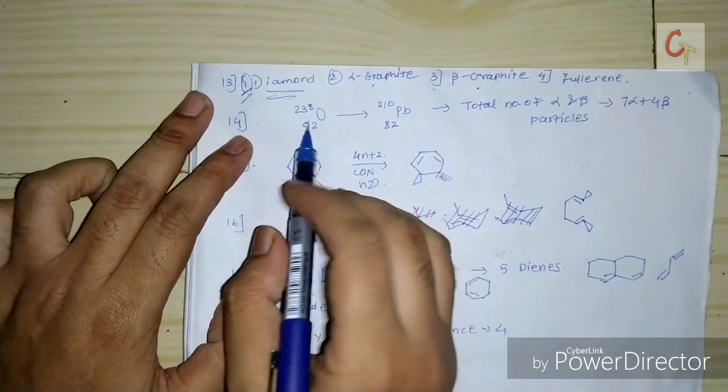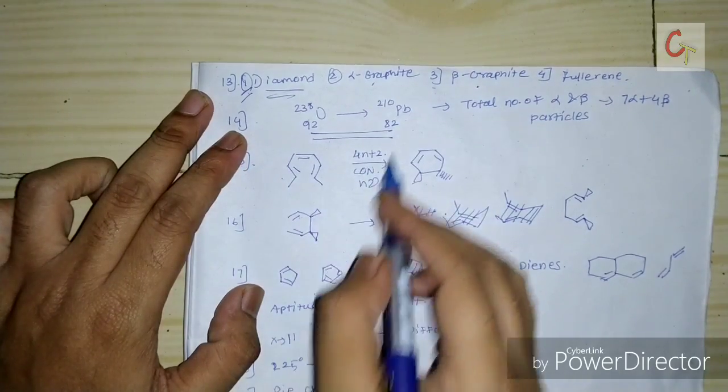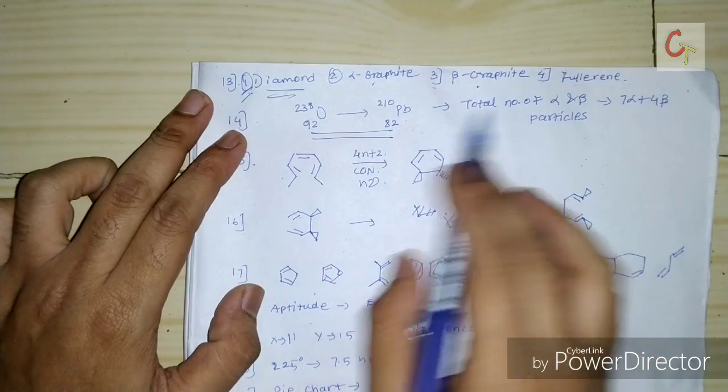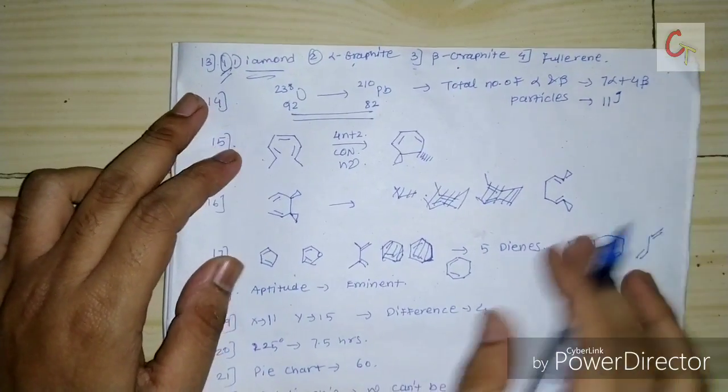And the next question is, this reaction is given from uranium to lead, where decay is happening. So they ask about the total number of alpha plus beta particles. So the correct answer will be a total of 11 particles, 7 alpha and 4 beta.